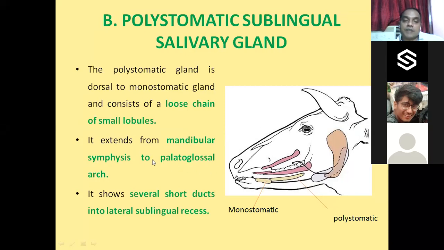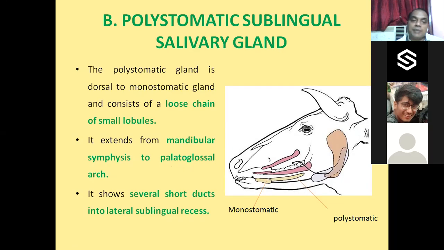It also extends from the mandibular symphysis, but it goes more posteriorly up to the palatoglossal arch. Remember, palatoglossal means palatine, soft palate, and the root of the tongue. So it goes more caudally from the mandibular symphysis to the palatoglossal arch.